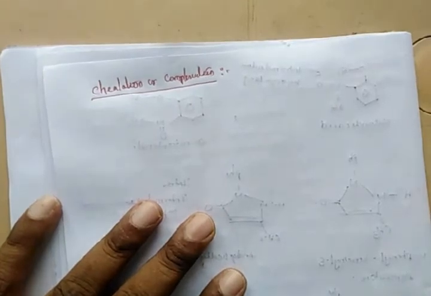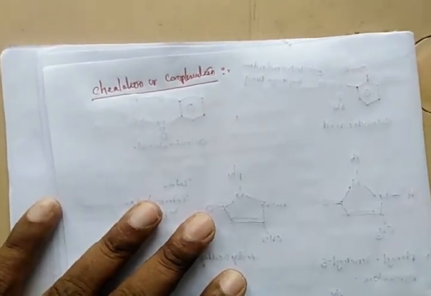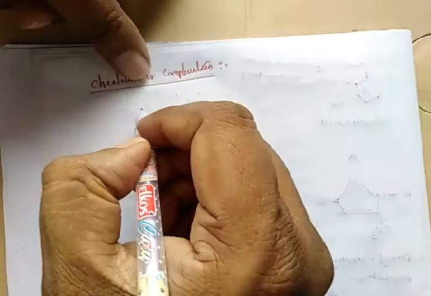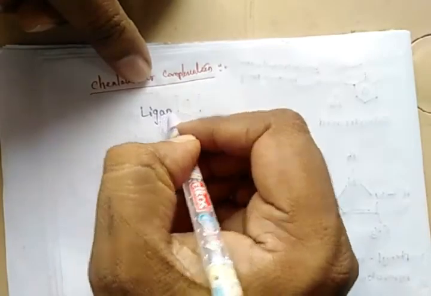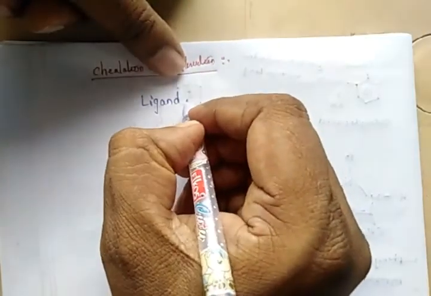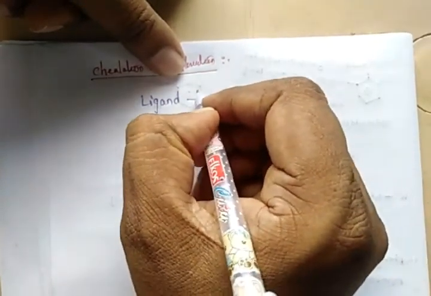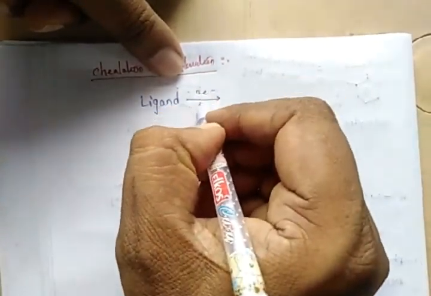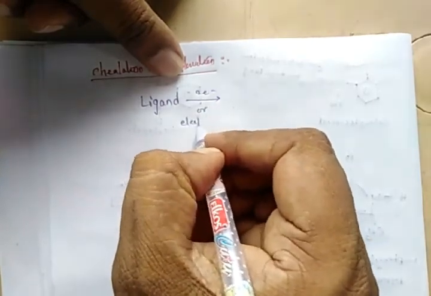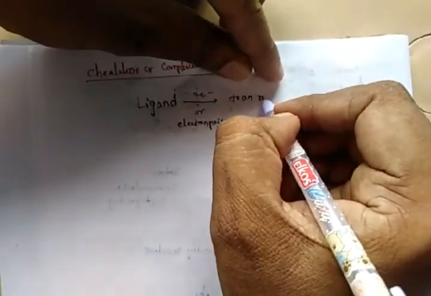The definition is: whenever a ligand donates its two electrons, otherwise its electron pair, to a metal, which is called the acceptor,